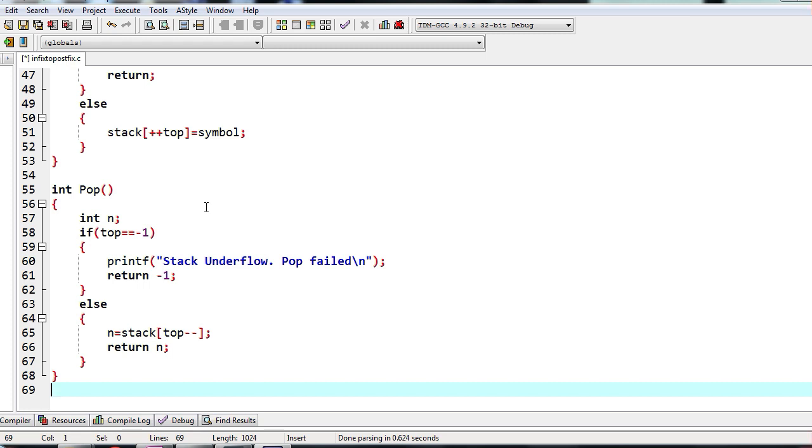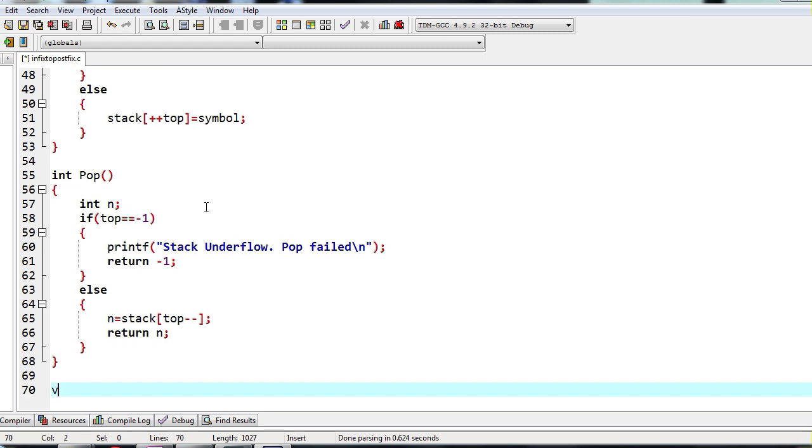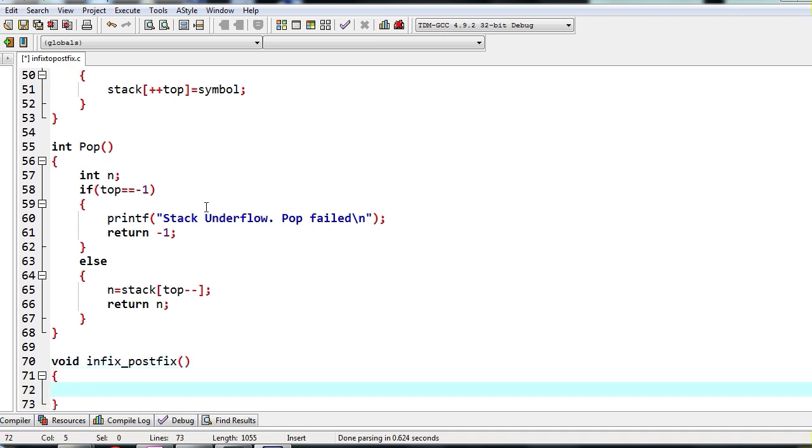So now push is done, pop operation is done, and then we have written the function for checking priority also. Next we have two more functions to write. What is that? Converting from infix to postfix and then evaluating the postfix expression. These two functions is what we have. It's still pending. Okay, so now we will write infix to postfix expression conversion. So here first thing we need many variables here. We'll just do one by one, and as and when we required we will copy.